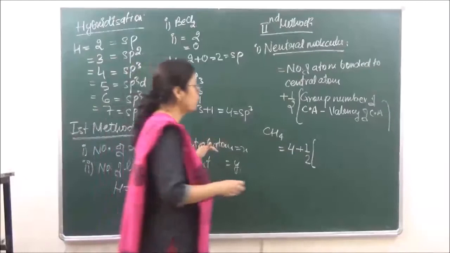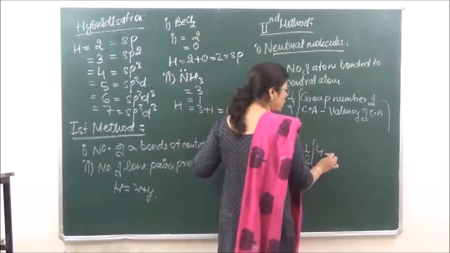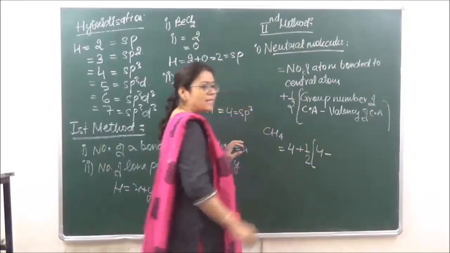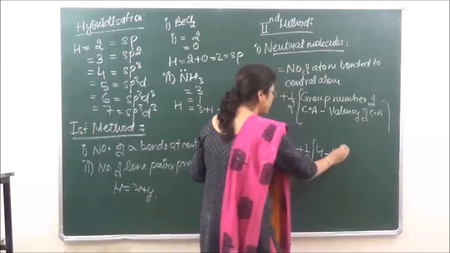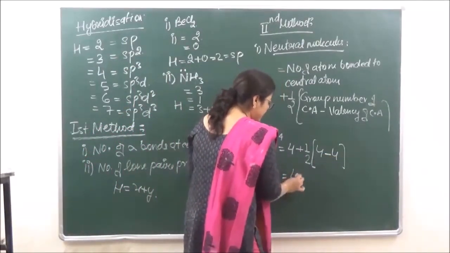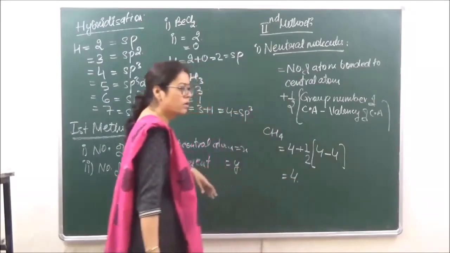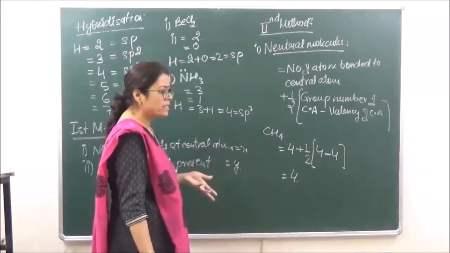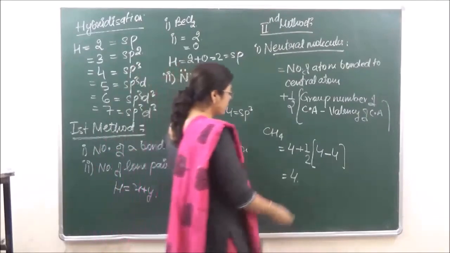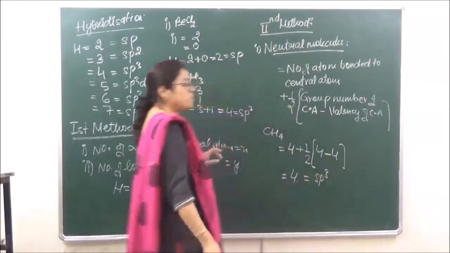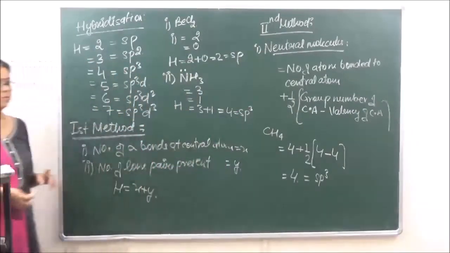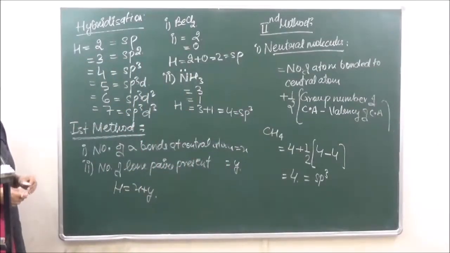So we are taking group number of the central atom as 4 minus what is the valency of the central atom? 4. ठीक है, minus 4. So ये इसको जब calculate करेंगे, that becomes equal to 4. 4 minus 4, that is equal to 0. So ये 4 आ गया. What is going to be the hybridization over here? sp3. Got it?